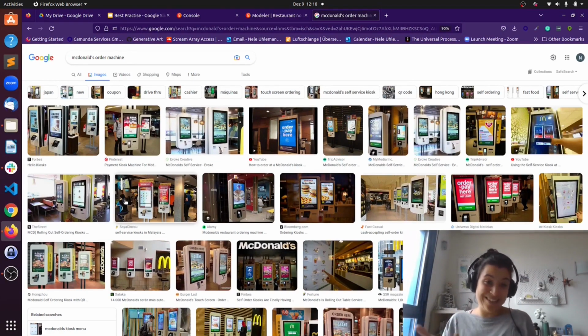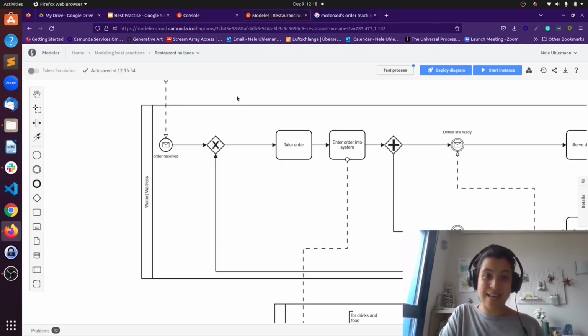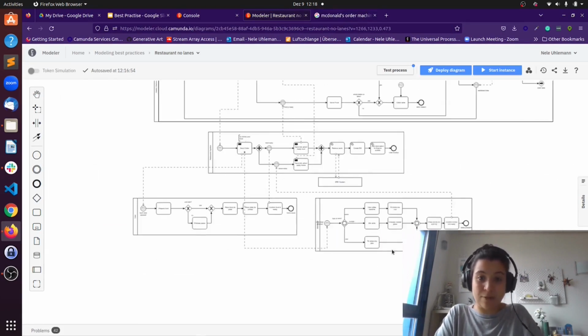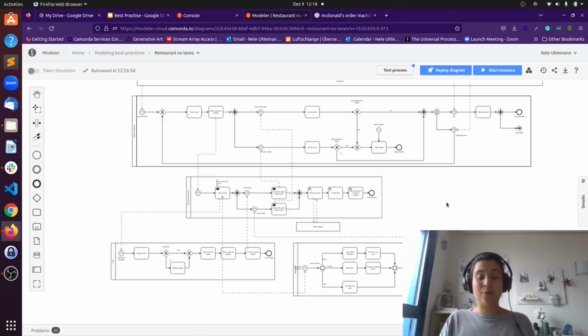So if you would like to give it a try, do it and let me know how it goes, because that brings me basically to the end of this second part of best practices when we talked about scopes. And I hope you saw today it's important to understand which scope you are modeling, and that mixing scopes with each other normally is not a good idea and leads to process models that are more complex and not accurate in what they want to express. So hope to see you the next time.